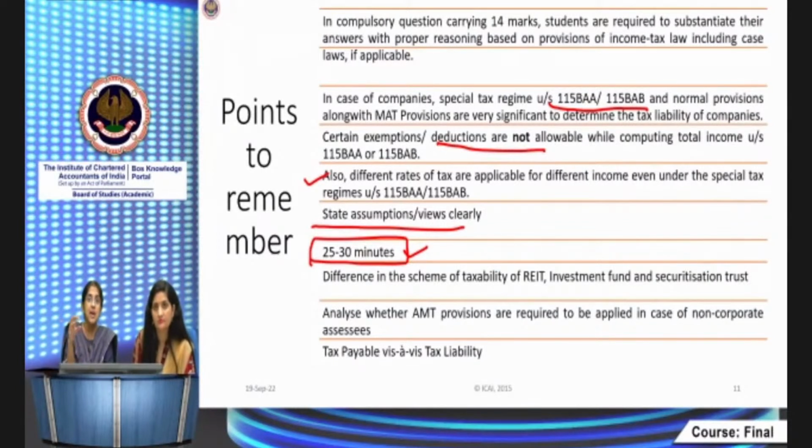are normally allowed, like additional depreciation, the contribution for scientific research, and all these things, like 35 AD deductions, are not allowed. So if they ask you directly a question based on special provision, then you have to work it out accordingly. So read the question very properly.